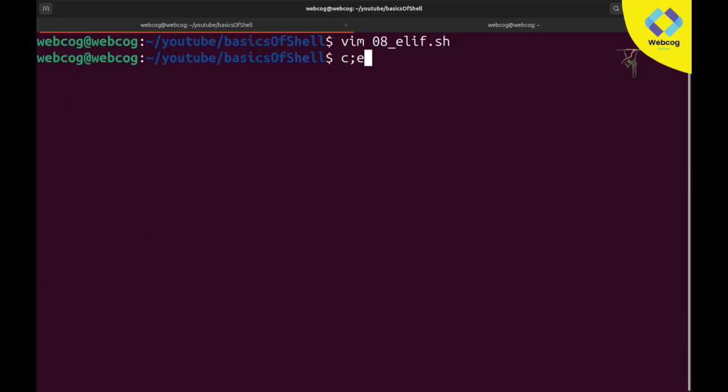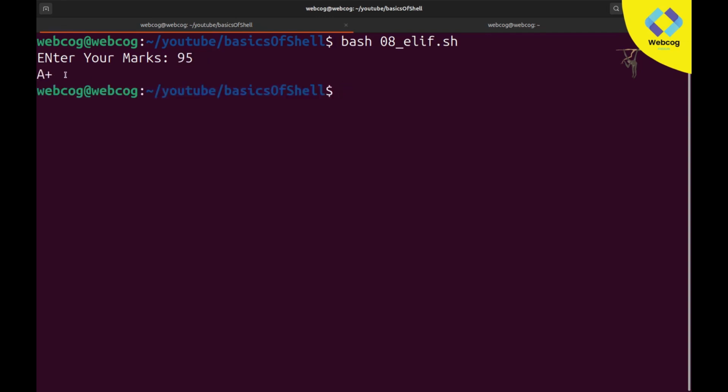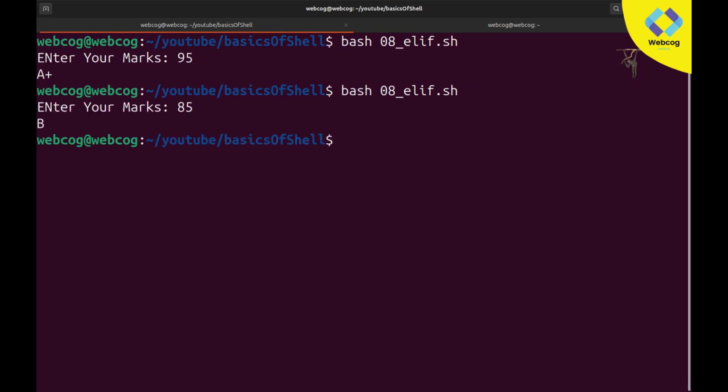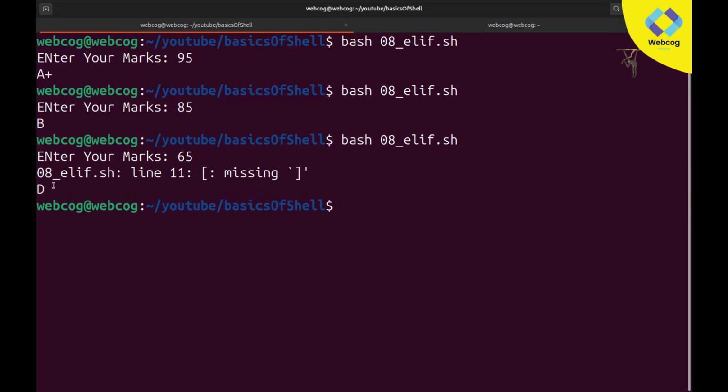Save with wq, and now if I run dash elif, enter, you can see it is asking for marks. If my marks are greater than 90, like I am typing 95, enter, you can see it prints A plus. If my marks are greater than 80, like 85, it will print B grade. And if my marks are 65, it prints D grade, and it is giving us one error on line number 11. Let me check.